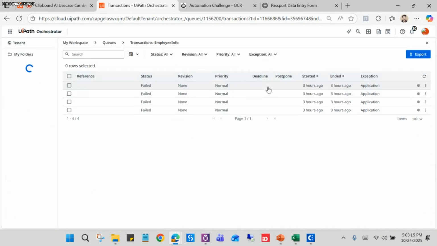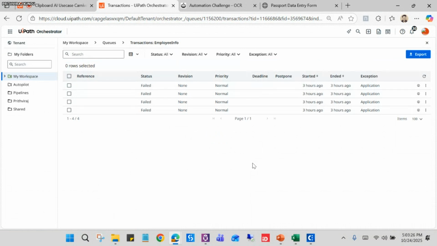Let me just show you how it loads. Yeah, you can see the transaction items are in failed states.